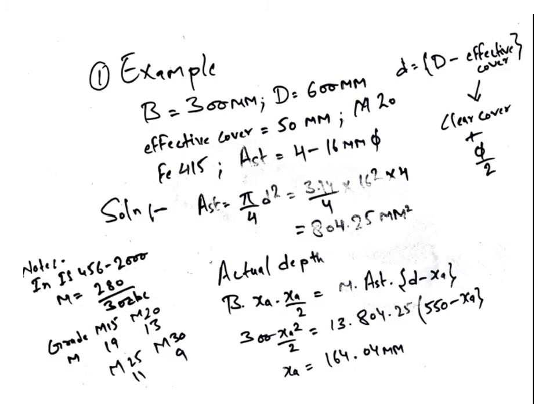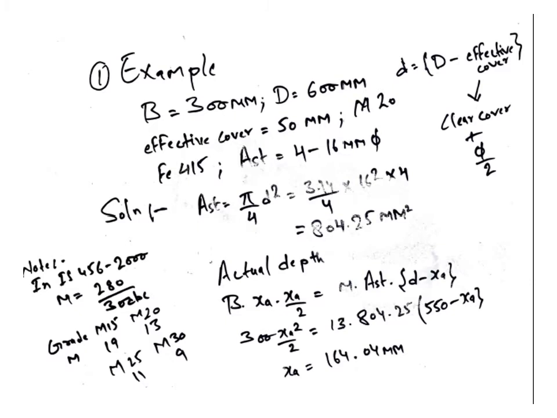So here in our question we have M20. So for M20 the modular ratio value is 13. That's why here we put 13 as the value. And after solving this equation we get actual depth equal to 164.04 mm. So this is the process for finding the actual depth of the section.